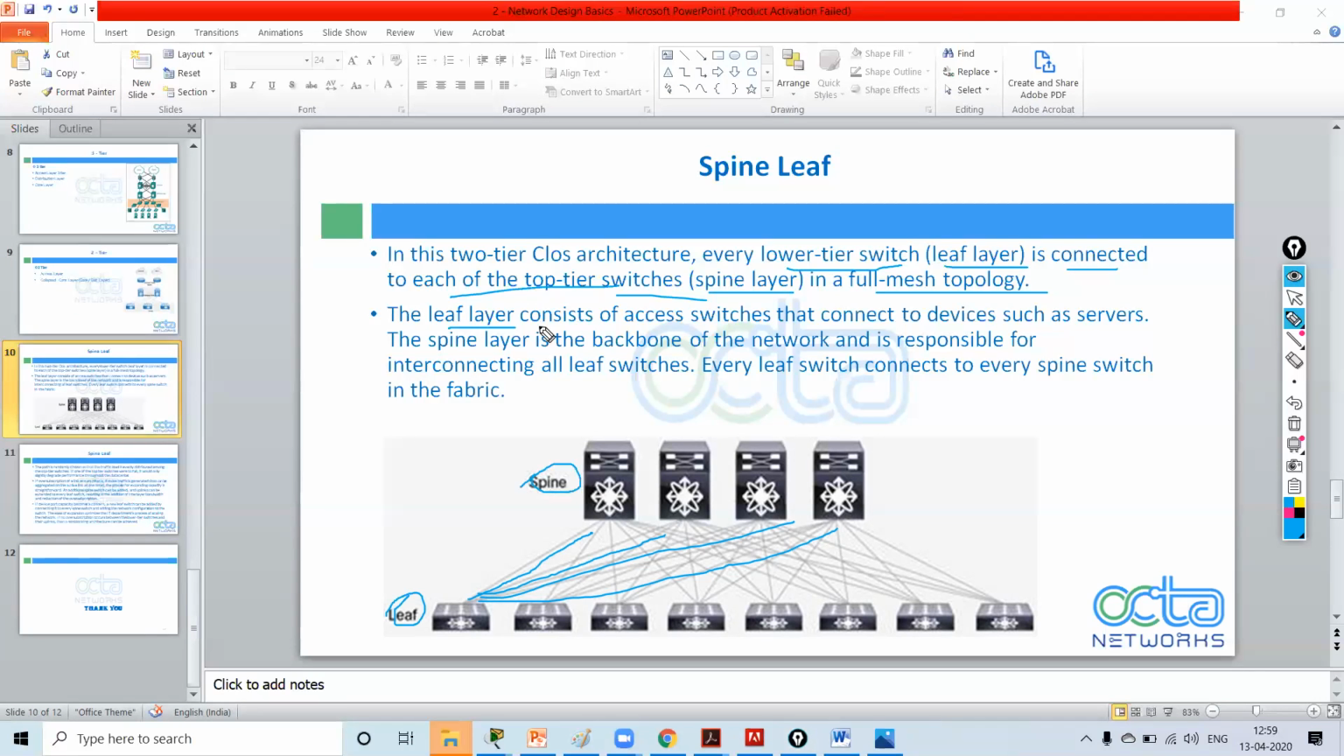The leaf layer consists of access switches that connect to devices such as servers. The spine layer is the backbone of the network. Because of east-west traffic, we need redundancy. The spine layer switch is responsible for interconnecting all the leaf switches. Every leaf switch connects to every spine switch in a fabric. It is known as a fabric.